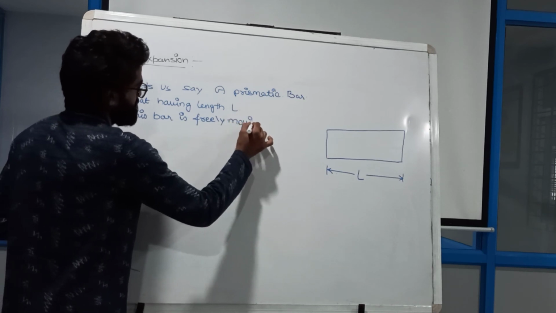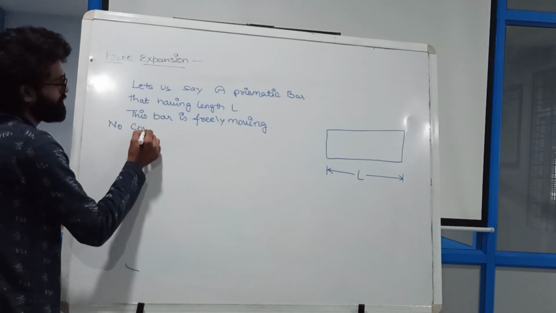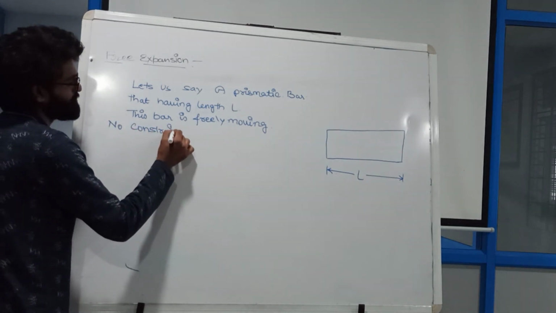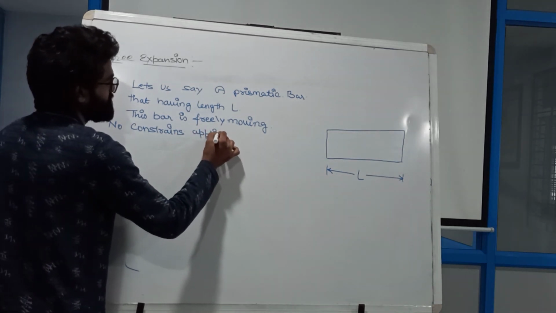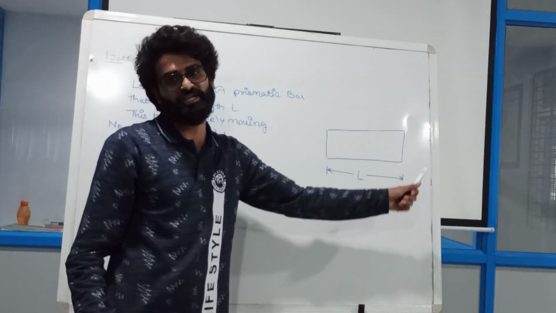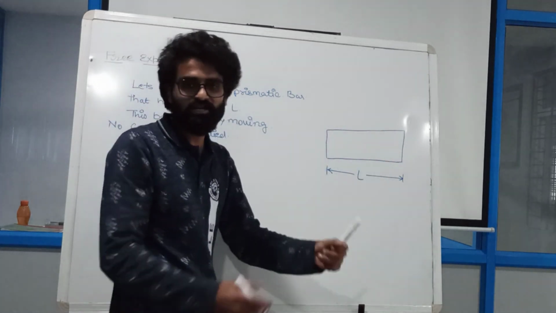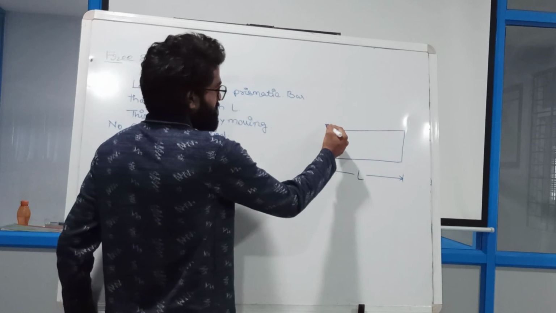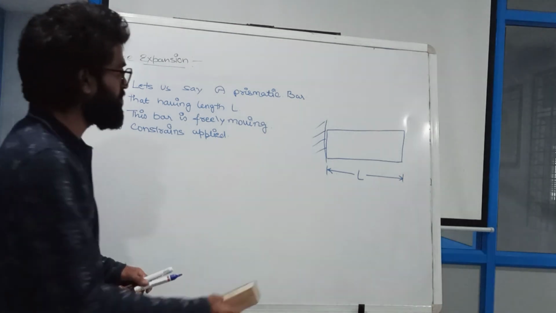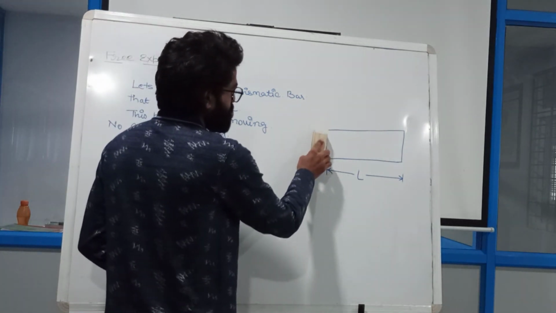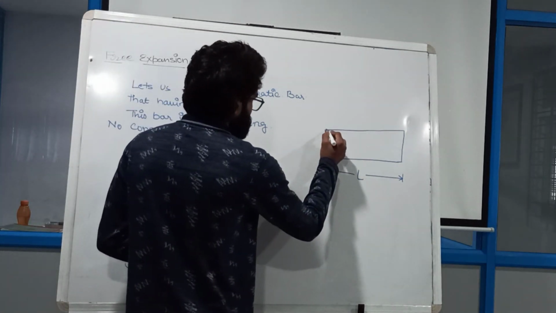So we can say that no constraints are applied. What is the meaning of no constraints applied? It means at both ends it is free. It is freely moving. If I give force on this side or this side, it will freely expand. I am not giving any kind of support here or any kind of restriction. So there is no restriction, no constraint in that. It is freely moving anywhere. It can be moved with the application of any external force.